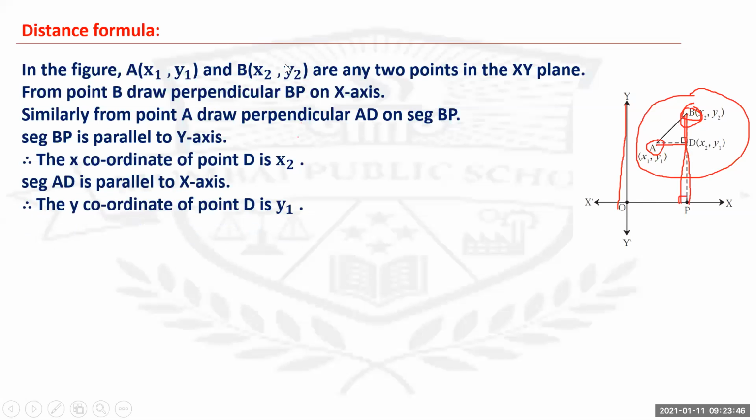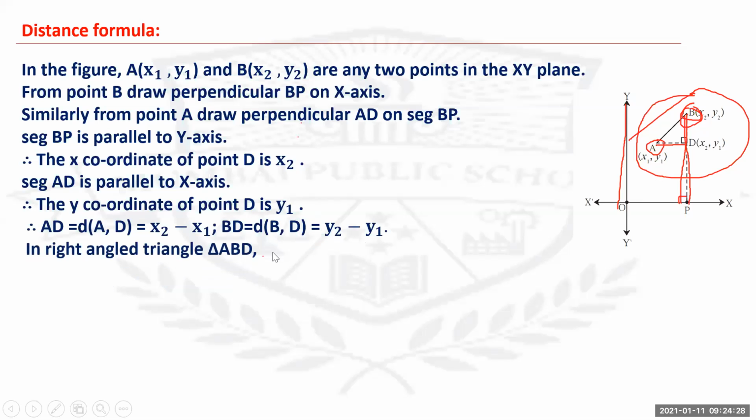Now check, last year you had this to find the distance between two points on the number line. What you do? Bigger number minus the smaller number, or modulus of x1 minus x2. So with respect to that, you will get the value of AD. AD is x2 minus x1. Understand? And BD is y2 minus y1, with respect to the distance formula from last year.